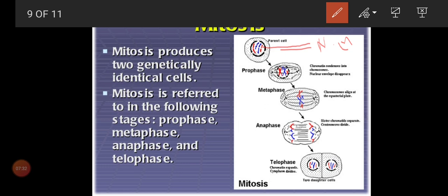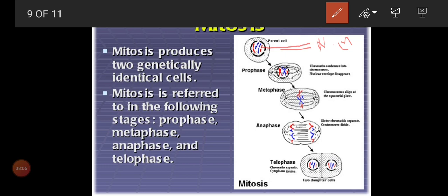Because two nuclei's worth of material should be in the same nucleus for some time, the chromatin network will become condensed. Condensed means it gets constricted and the length of the chromatin network is reduced. Once it is reduced, that is when we call it chromosomes.